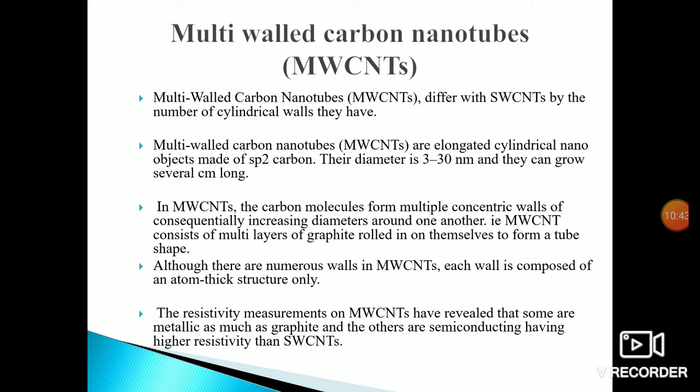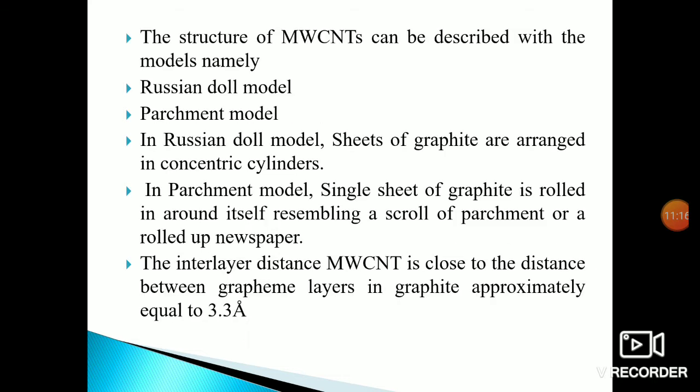Although there are numerous walls, each wall is only one atom thick. Resistivity measurements on multi-wall carbon nanotubes have revealed that some are metallic, as much as graphite, and others are semiconducting, having higher resistivity than single-wall carbon nanotubes.